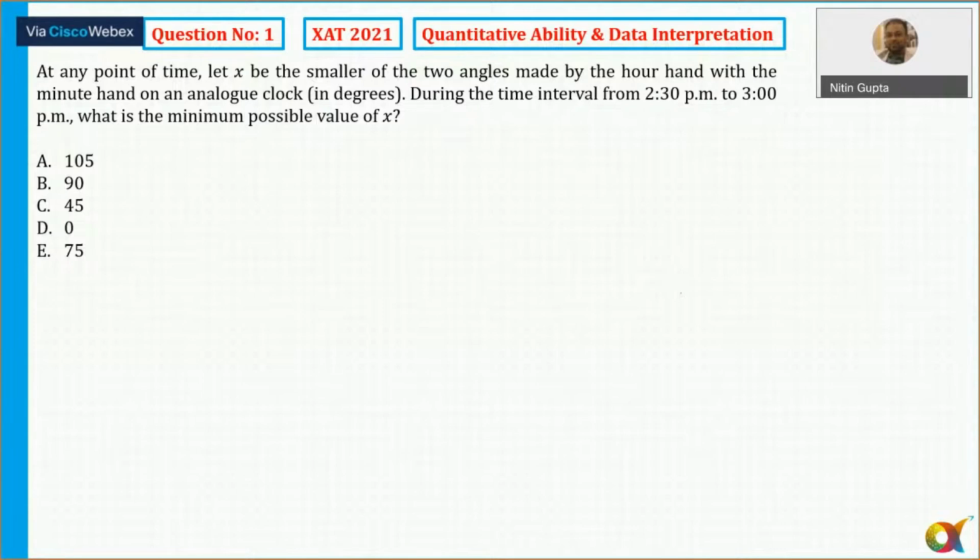Overall, the paper was difficult in comparison to last year. The overall cutoff score, I think, is going to be somewhere around 30. Most probably it will be close to 30.